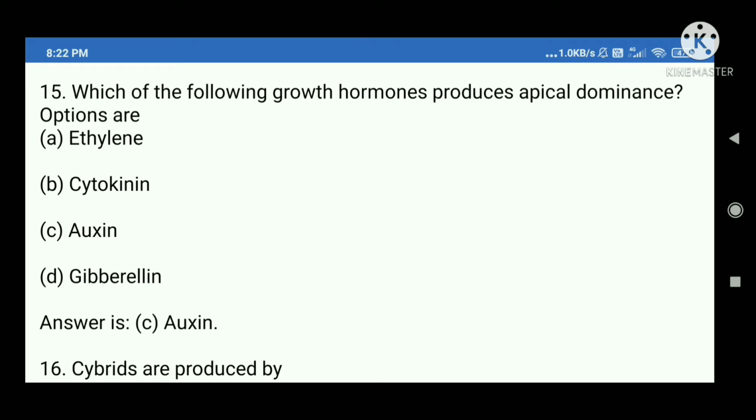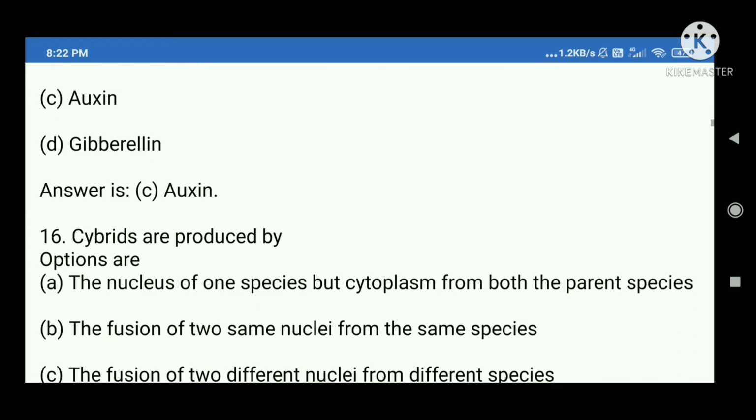15. Which of the following growth hormones produces apical dominance? Options are A. Ethylene, B. Cytokinin, C. Auxin, D. Gibberellin. Answer is C. Auxin.